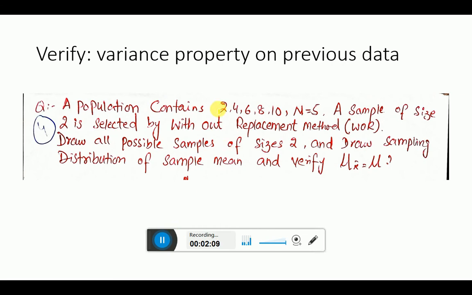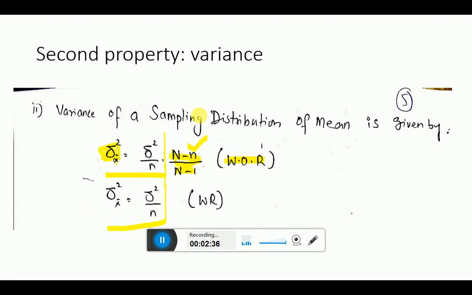Again I have taken the data which I already used in my previous questions. That is your population data 2, 4, 6, 8, 10, capital N equal to 5. Now the sample size is small n equal to 2. In the last lecture we discussed that mu x bar equals mu, and today we will discuss that the population variance must be equal to your sample variance.